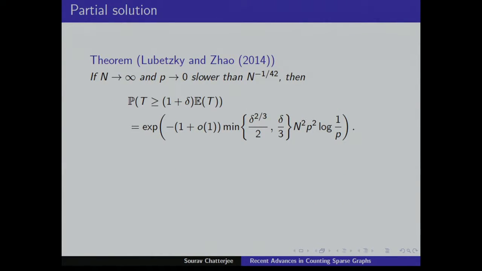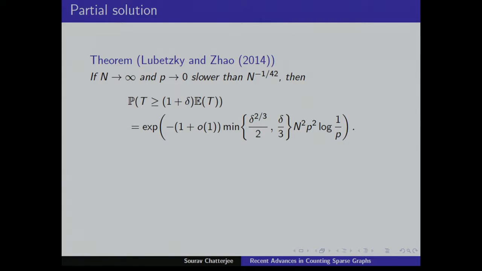Now here is the partial solution. So here is the result that Lubetzky and Yufei Zhao proved a couple of years ago. If n goes to infinity and p goes to 0 slower than n to the minus 1 over 42, okay, then this probability behaves like this. The chance that the number of triangles exceeds the expected number by a fraction delta decays like e to the minus the minimum of delta to the 2/3 over 2 and delta over 3, times n squared p squared log 1 over p.